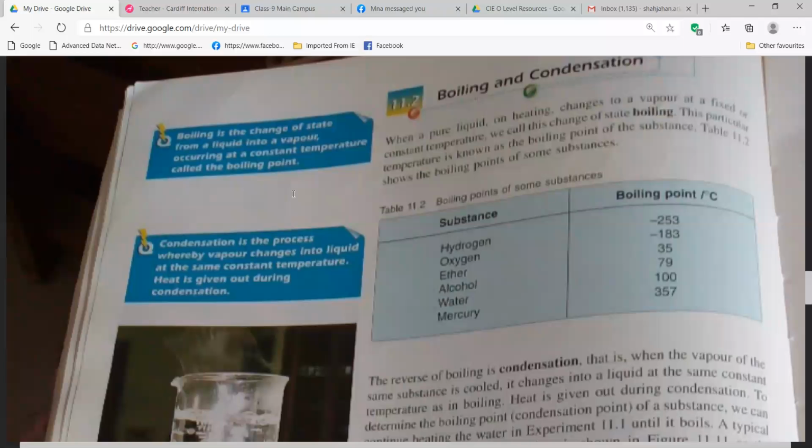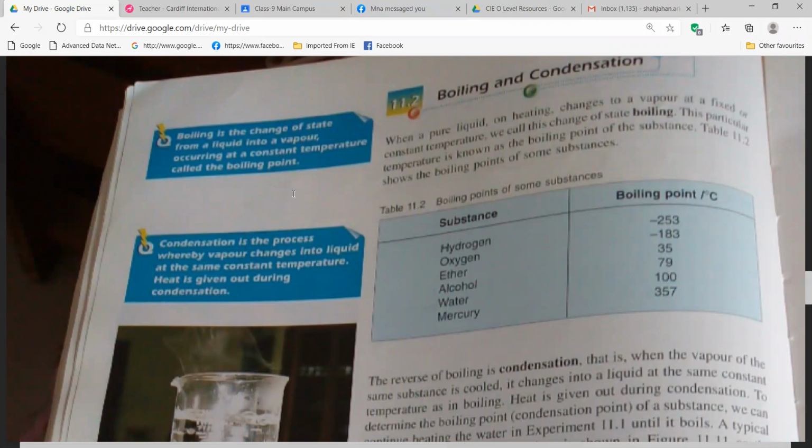Only what is the difference? In melting, we are getting liquid from solid. In boiling, we are getting vapor from liquid. That's the difference in definition. And other things are the same. On heating, we are getting constant temperature here. Other things are the same.